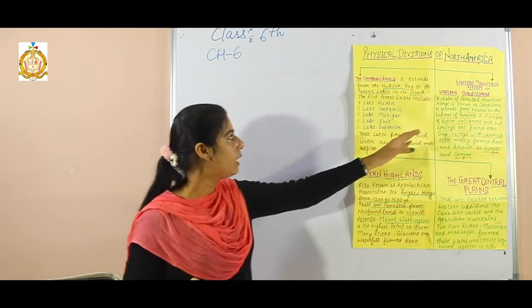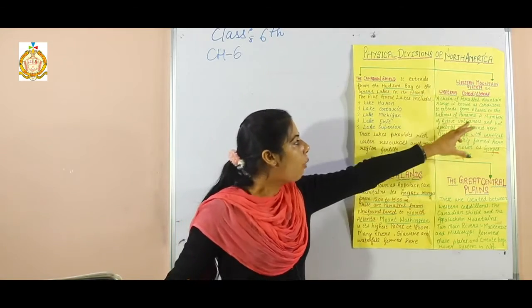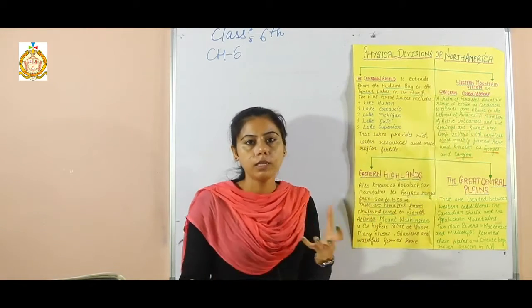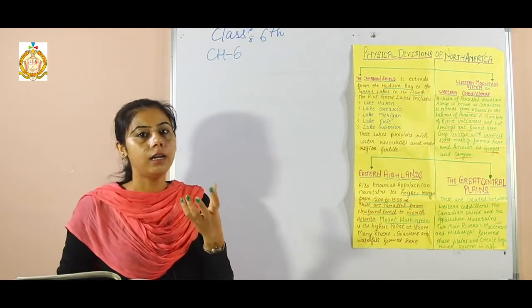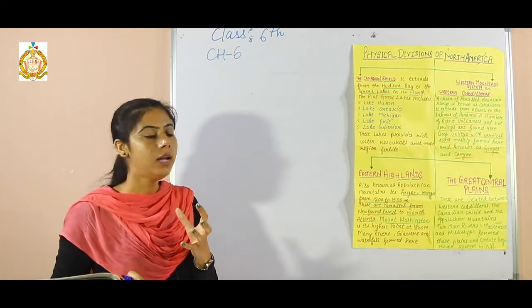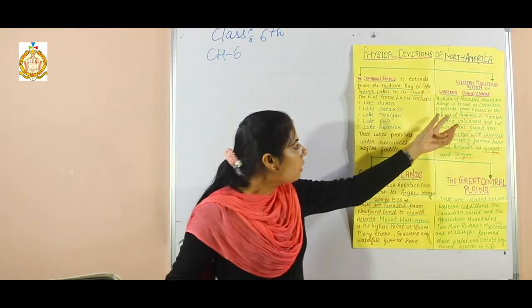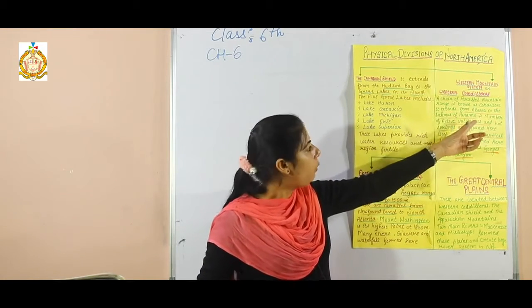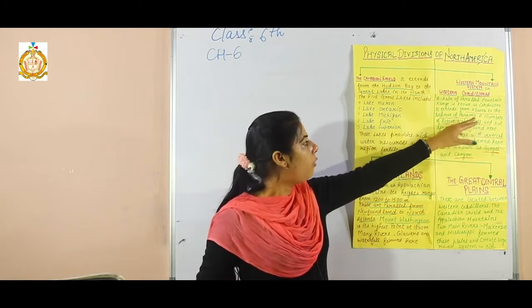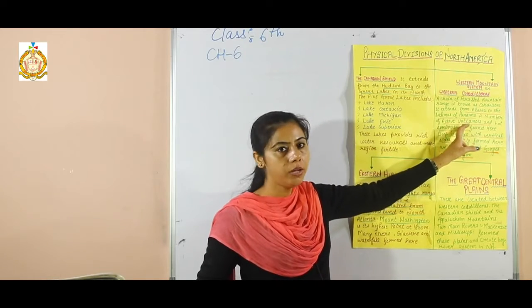The second physical division of North America is the Western Mountain System or Western Cordillera. What is a Cordillera? A Cordillera is a range of mountain system. A parallel range of mountain system is called a Cordillera. The Western Cordillera, a chain of parallel mountains, spreads from Alaska to the Isthmus of Panama.